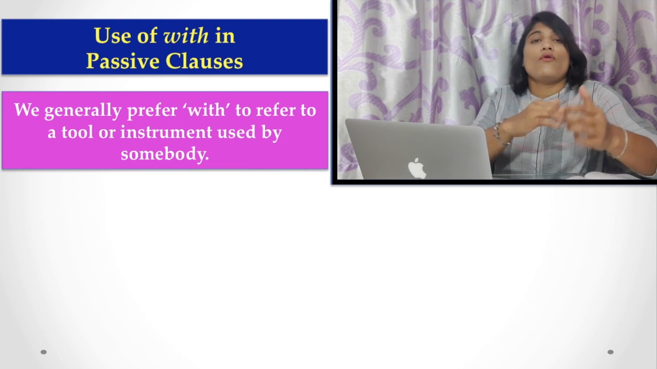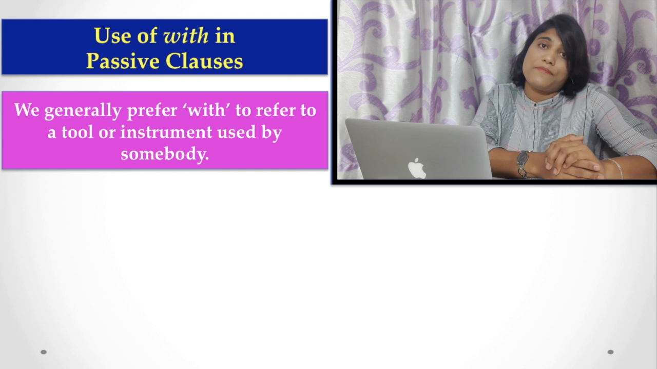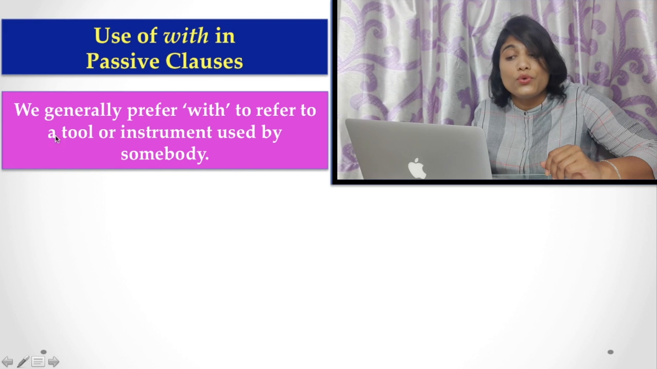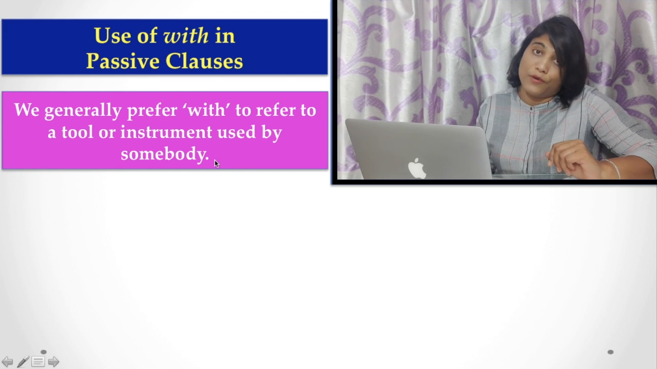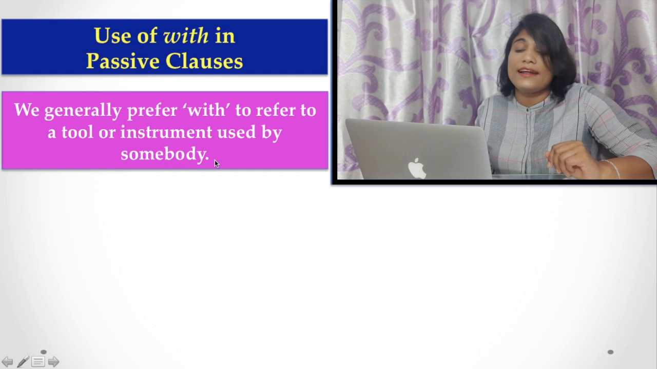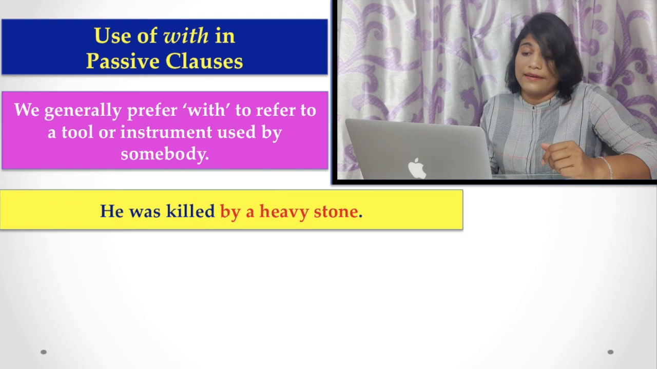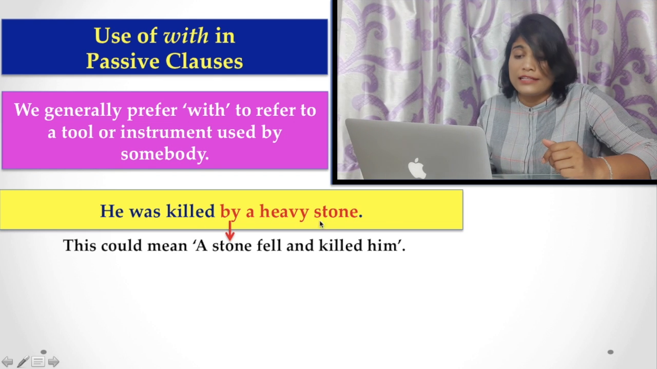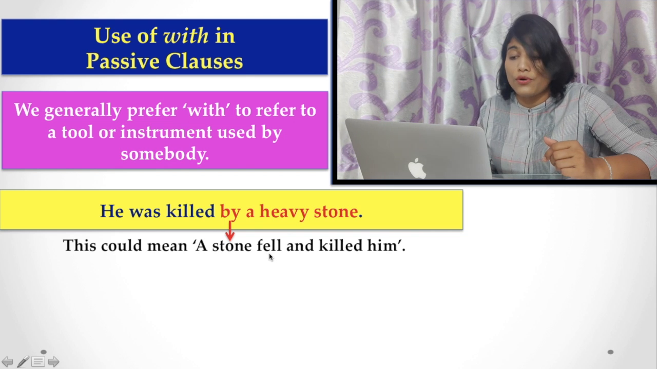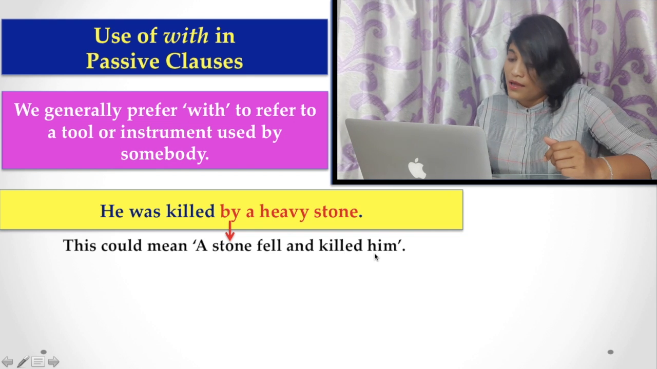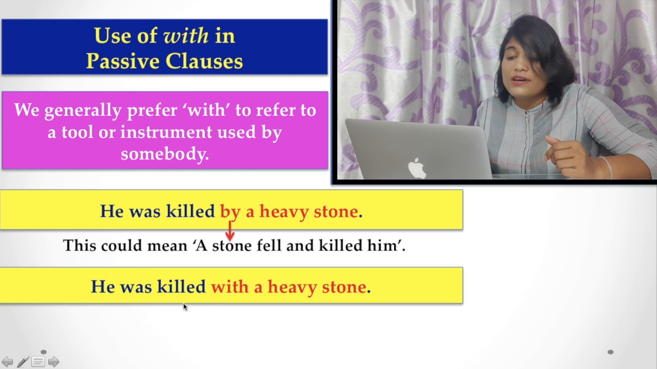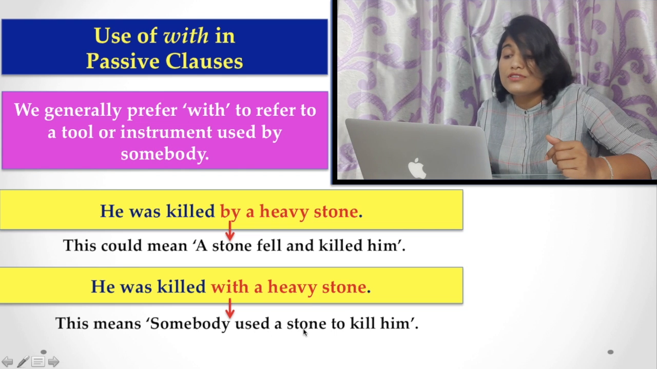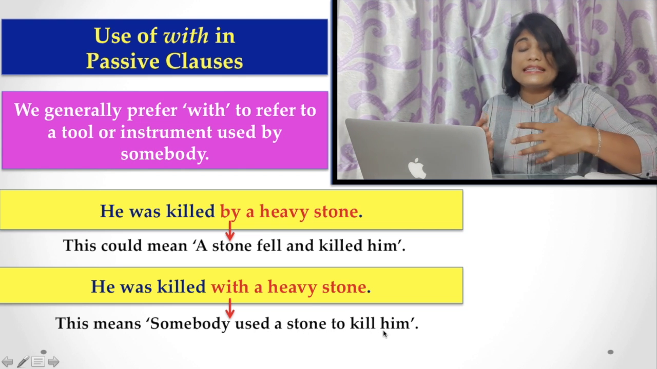Now, sometimes we use with in a passive clause. Here, we generally prefer with to refer to a tool or instrument used by somebody. These are very important and very interesting examples. He was killed by a heavy stone. Look at the difference. This could mean a heavy stone fell and killed him. But if we say he was killed with a heavy stone, that means somebody used a stone to kill him. This is the difference.